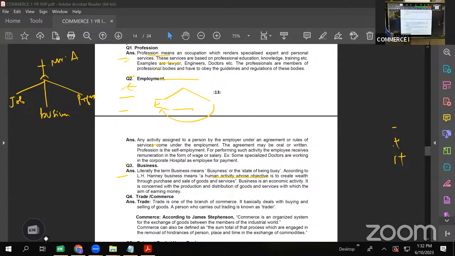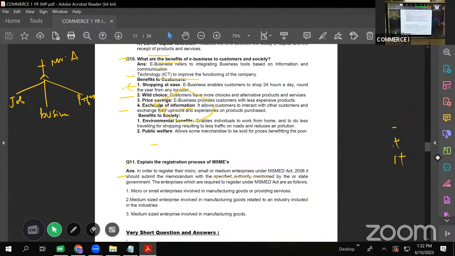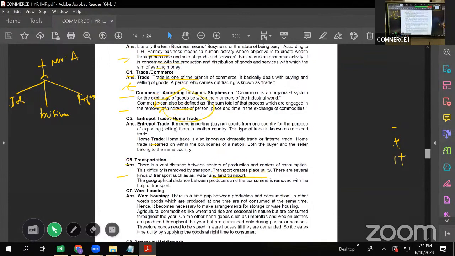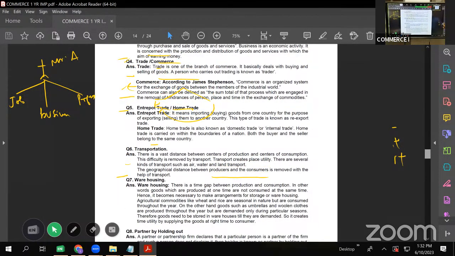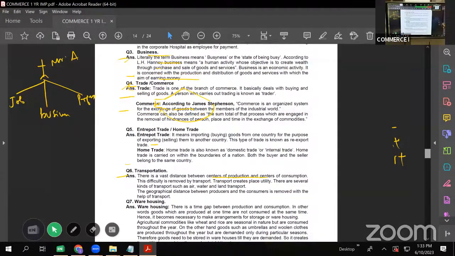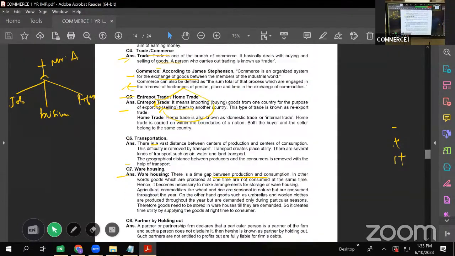Okay. Next is trade. Trade is buying and selling of goods. What is trade? Trade is buying and selling of goods in a marketplace. Next we have entrepot trade. See, basically trade is classified into 2. One is home trade, the other one is foreign trade.